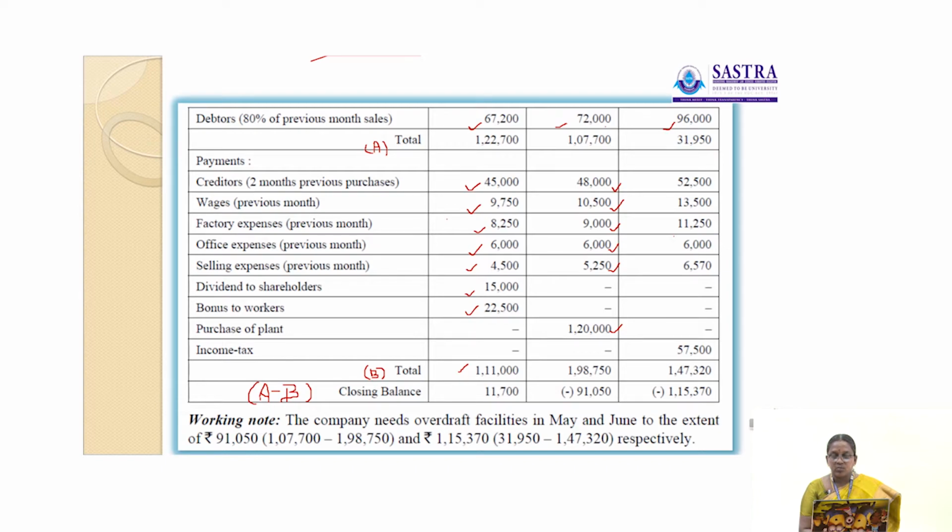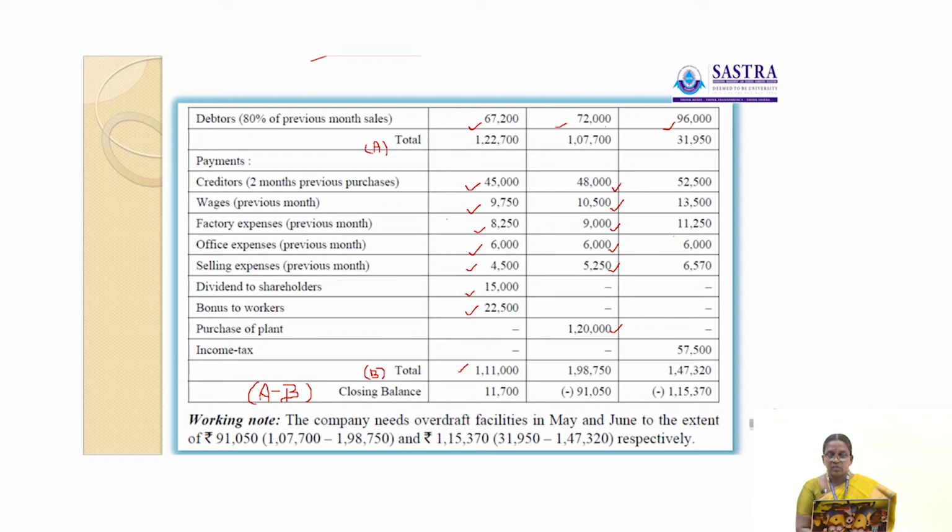Here 1,98,750 minus 1,07,700, 91,050 rupees. So 91,050 the company needs bank overdraft facility in the month of May and June. So similarly we have to calculate this one.